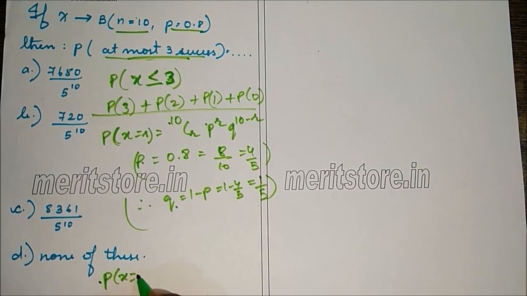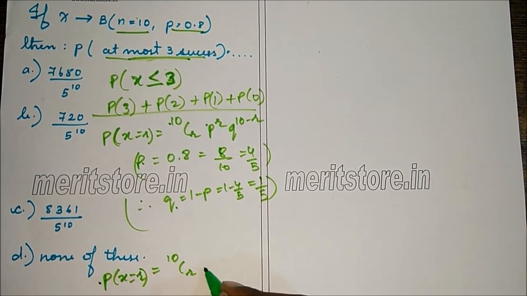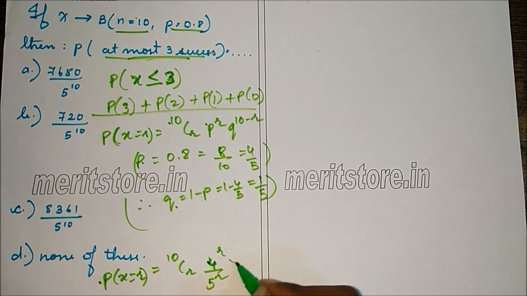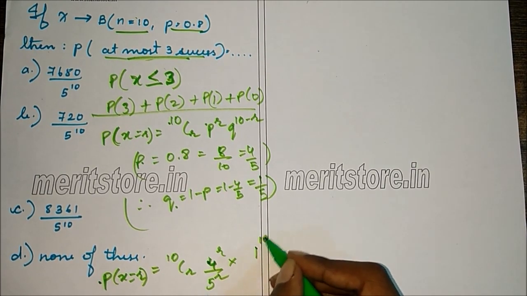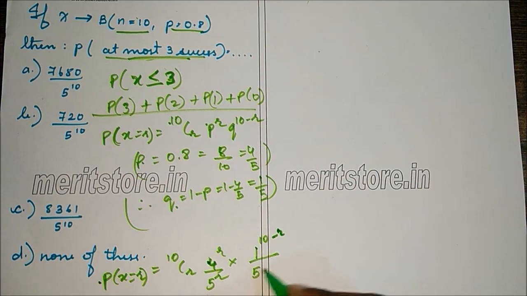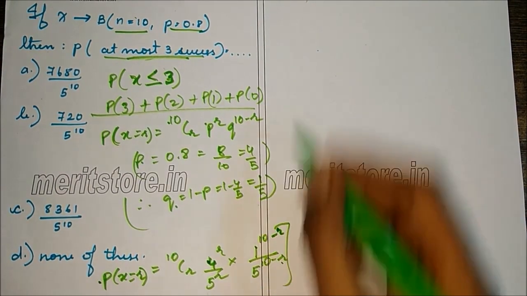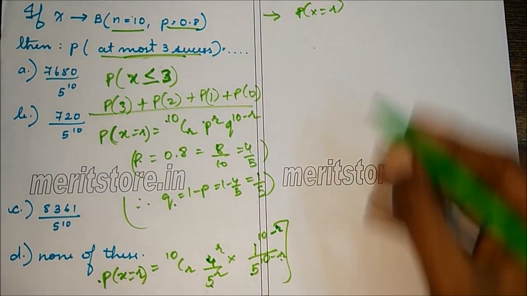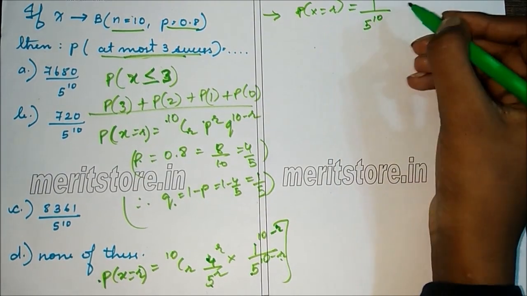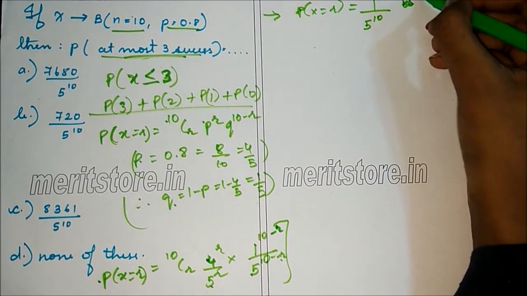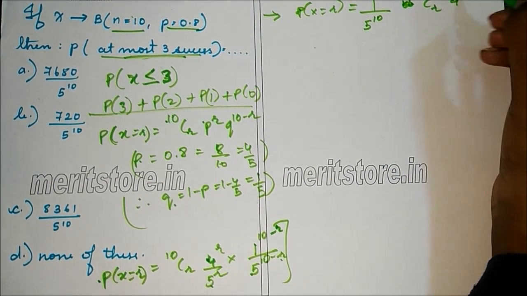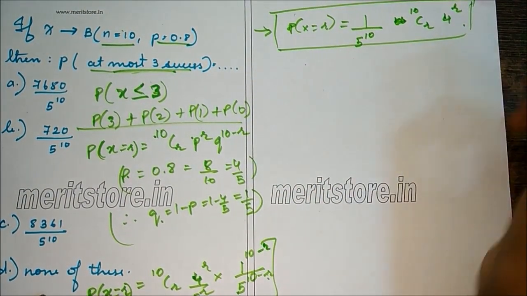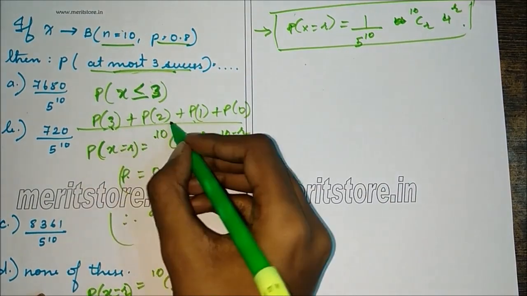So we can write P of x equals r is equal to 10Cr, 4 raised to r by 5 raised to r, into 1 raised to 10 minus r upon 5 raised to 10 minus r. Simplifying this, we get P of x equals r. Now 5 raised to r into 5 raised to 10 minus r is 5 raised to 10. So this is 1 by 5 raised to 10, 10Cr, 4 raised to r. So this is a general form.